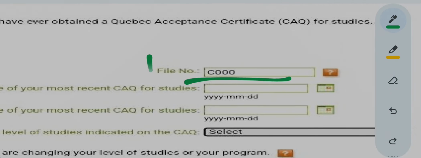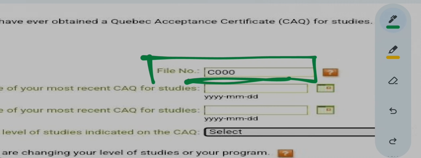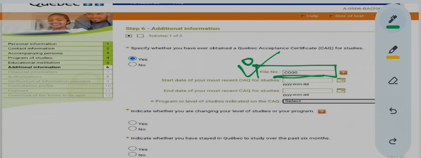This is the file number. Which file number? The file number of your previous CAQ. Everything will be there in your MIFI letter which you got with your previous CAQ. So just go through it and you will find your file number over there. So your previous CAQ's file number you will enter over here.